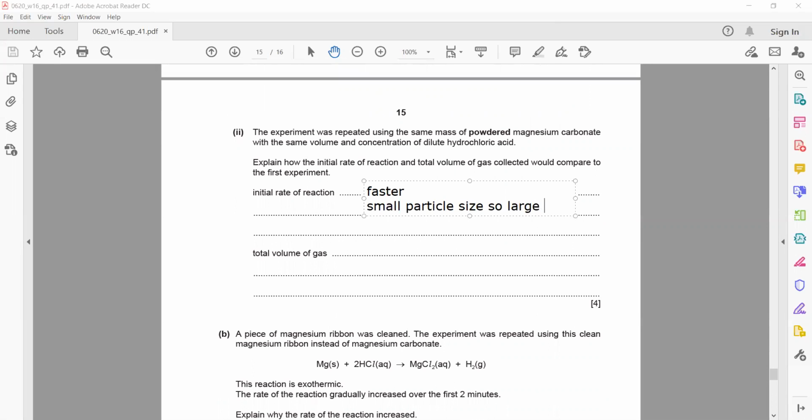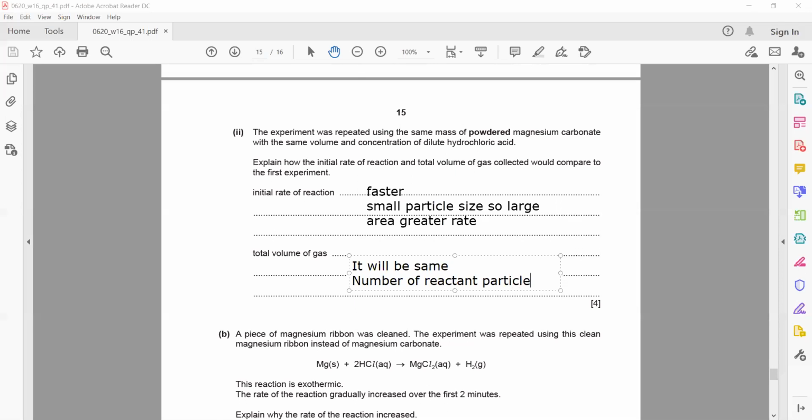So large area, greater rate, and the total volume will be the same because of the same number of particles. The number of reactant particles does not change.